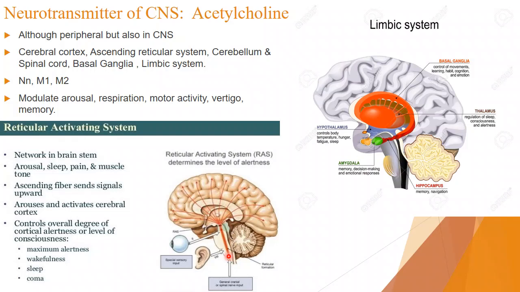These things are coordinated by the reticular activating system. Ascending fibers send signals upwards to the cerebral cortex. Already I told you, maximum alertness, wakefulness, sleep, coma, these things are looked after by the reticular activating system.